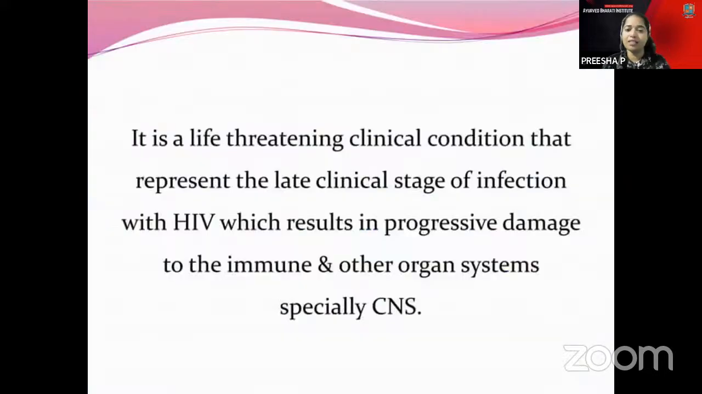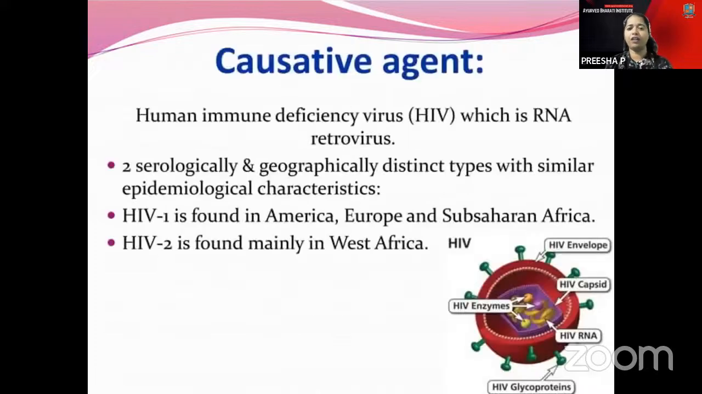And the main thing, the diseases of the STDs are coming under the AIDS. We have already discussed it under the AIDS control program, National AIDS Control Program. Especially here, there will be a progressive damage to the immune and other organ systems, especially the CNS condition. The causative agent is the HIV, which is an RNA retrovirus. Mainly HIV-1 and HIV-2 are there. HIV-1 is found in America, Europe, and Sub-Saharan Africa. HIV-2 is in the West African countries.